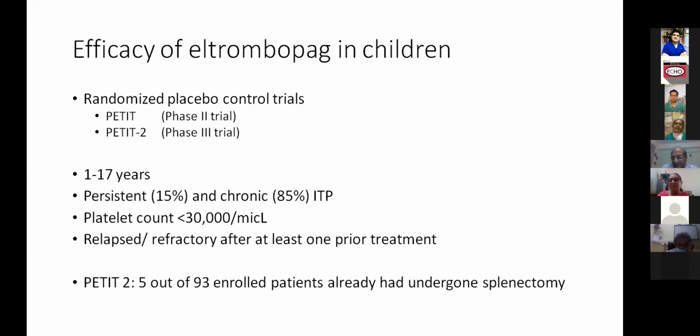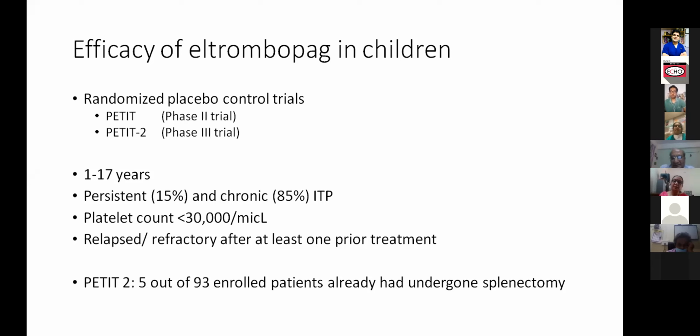Yeah. Because this was presented in ASH this year, and I think the eltrombopag arm did not have any benefit. Although in earlier publications, there was a benefit of earlier platelet recovery. I think this time when they published the longer data, there was not much improvement. Judith Marsh had published her data that in adults she found very good results with eltrombopag along with the IST. But maybe pathogenesis-wise it might be different, ma'am, because in adults, 1/3 they say have thrombopoiesis reflex. So maybe they would respond better.